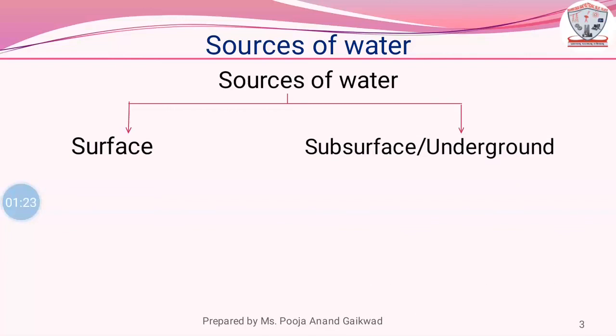When the surface runoff is available for water supply schemes, then such sources are known as surface sources. Second, subsurface, which is also known as underground water. The water that has percolated into the ground is brought on the surface, then such type of source is known as underground sources or subsurface sources.